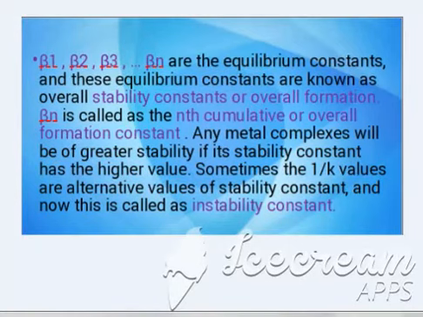Overall stability constant. Beta n is called the nth cumulative or overall formation constant. Any metal complex will be of greater stability if its stability constant has a high value. Sometimes 1 over K is used as an alternative value of the stability constant, and it is called the instability constant.